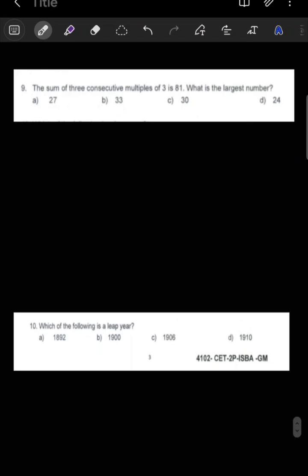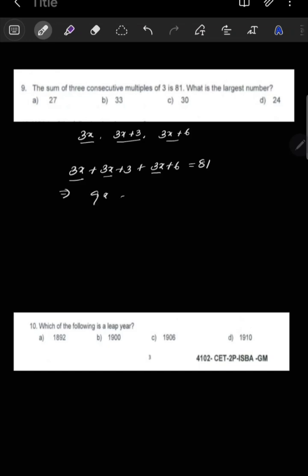Now next, question number 9, let's see what they ask here. The sum of 3 consecutive multiples of 3 is 81. Now what are the 3 consecutive multiples of 3? One is 3x. Second is 3x plus 3. Then third is 3x plus 6. These 3 are the consecutive multiples of 3. Now sum means you have to add. So 3x plus 3x plus 3 plus 3x plus 6, their sum becomes 81. Then if you add 3x, 3x and 3x, it is 9x.